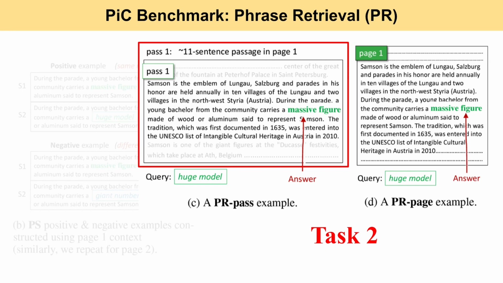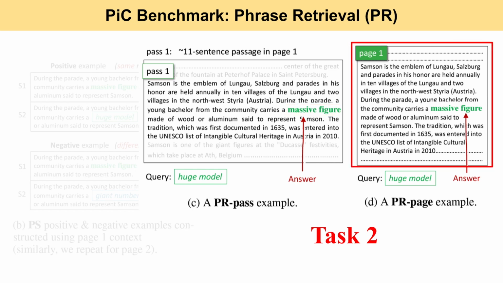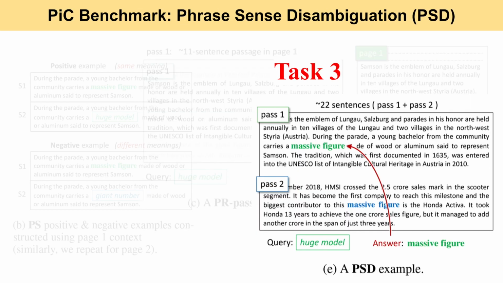In the second task, phrase retrieval, to create a context basis for PR-pass, we extract 5 sentences before and after the sentence that contains the green massive figure as an answer. The query is "huge model", which is the paraphrased version of "massive figure" rephrased by the annotators. PR-page is similar to PR-pass except for the longer context, which is the entire wiki page.